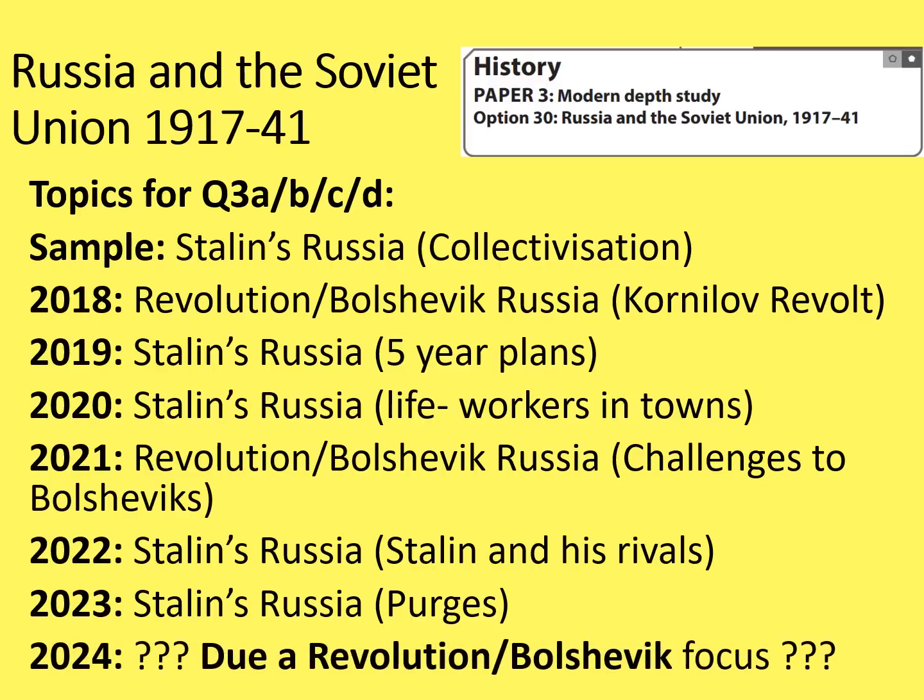So in 2024, my guess would be that we're due a revolution/Bolshevik focus, and here's why. When we look at the breakdown, we've got at least 5 different sections, including the sample paper, which are focused on aspects of Stalin's rule. Now that might be expected because it is a bigger part of the course, but I've just got a gut feeling that the revolution and Bolshevik Russia section might come up this time. I might well be proved wrong though, because as I've already admitted, I've not actually taught this course before, so it is the one I'm least familiar with. But you never know, we'll see if I'm right.